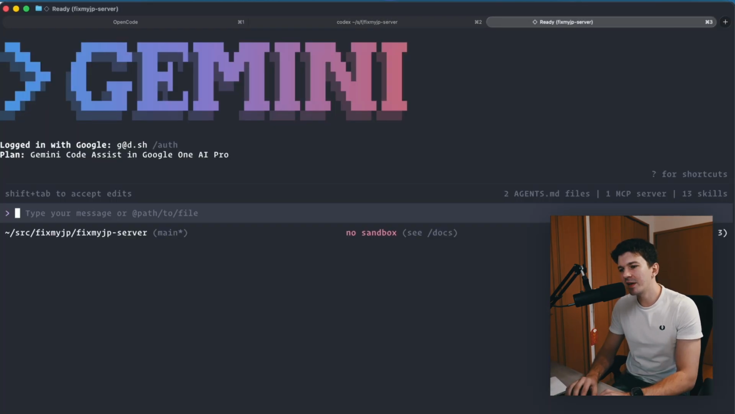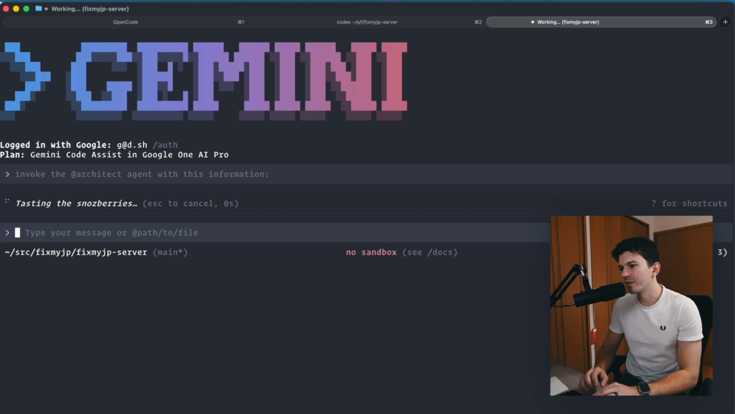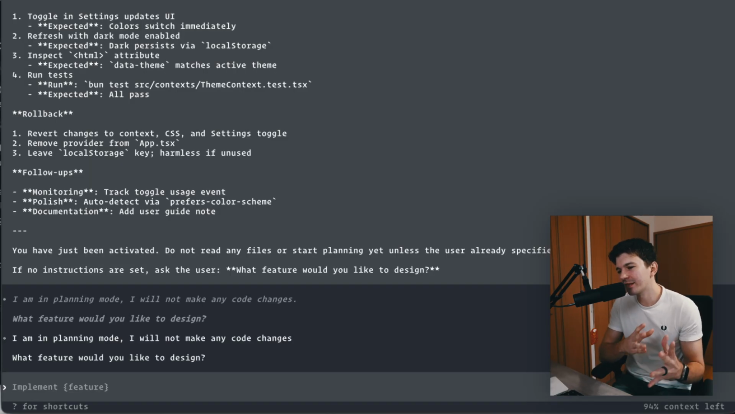Gemini does have sub-agents, so I can say invoke the architect agent with this information, blah, blah, blah, and then it would also do exactly the same thing. And once the agents are done with their investigation, they will generate those plan documents, and then I take it from there. Because these agents are only creating plan documents, I can do a lot of that at the same time. I'm usually not only generating one. I have maybe 4 or 5 of these architect agents all working at the same time, all doing research and all generating these plan documents.